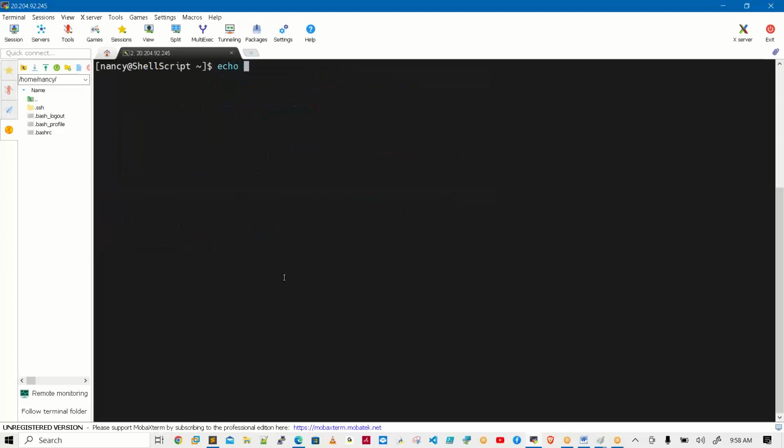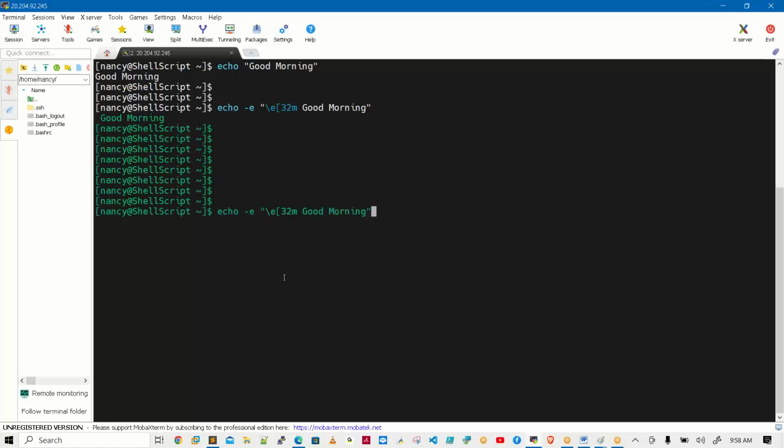See, sir, now the echo command. Echo is nothing but printing. Good morning, that's all. As it is, it will print. But with something I am using, see, my remaining information also comes in a different color code.